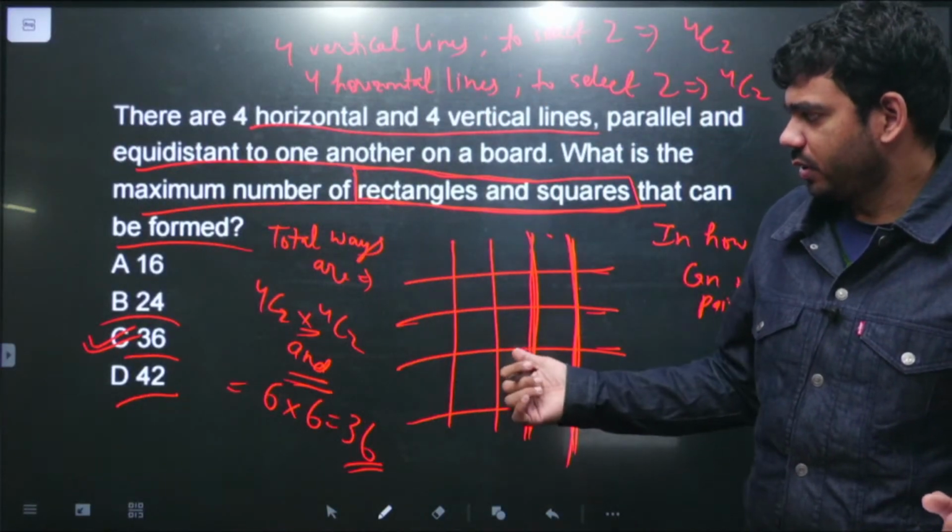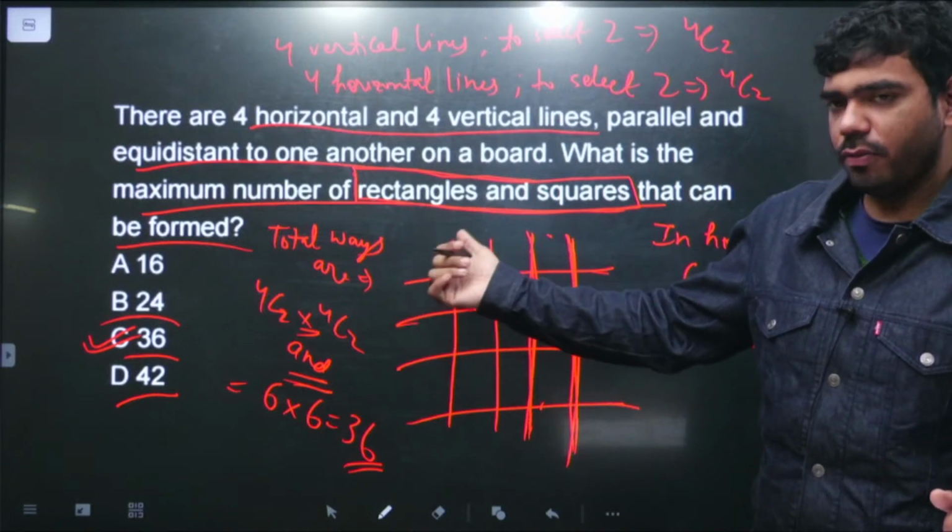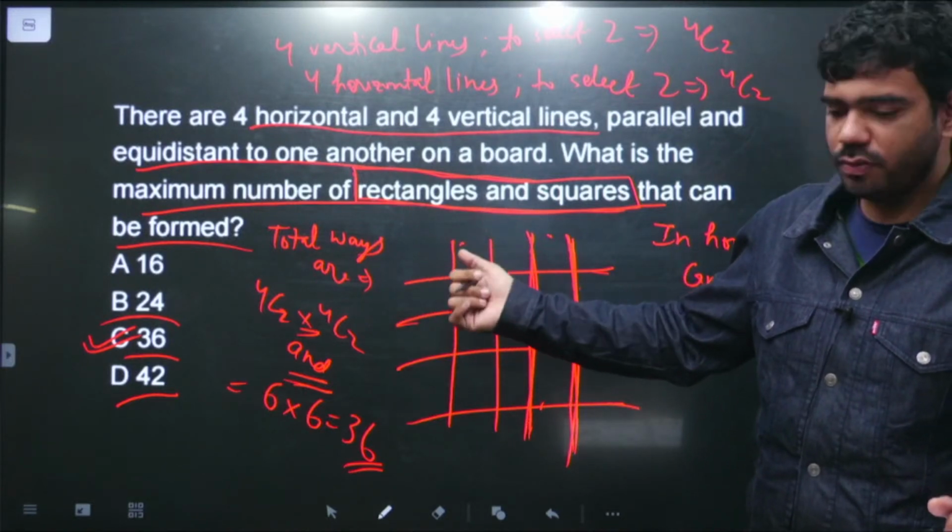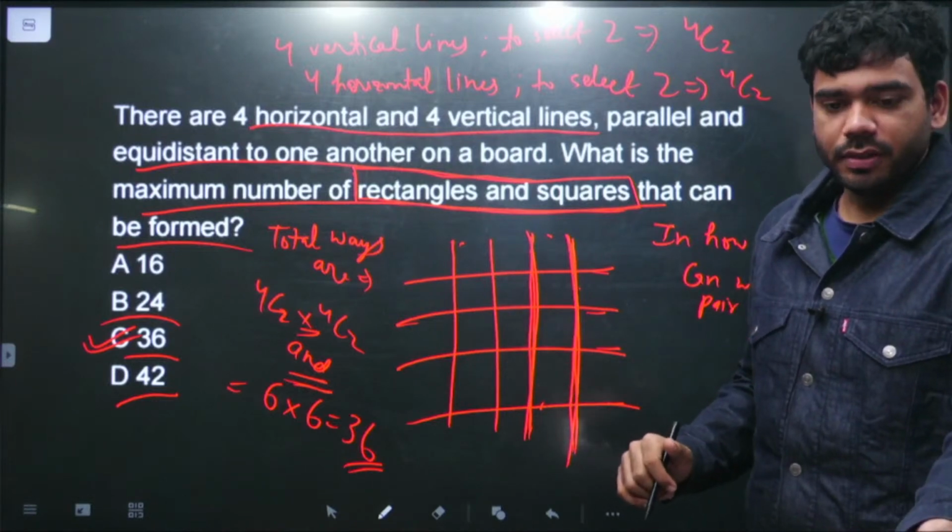This is a very simple question. We just need to select 2 lines from these 4 horizontal lines and 2 lines from these 4 vertical lines. So this was a very simple question.